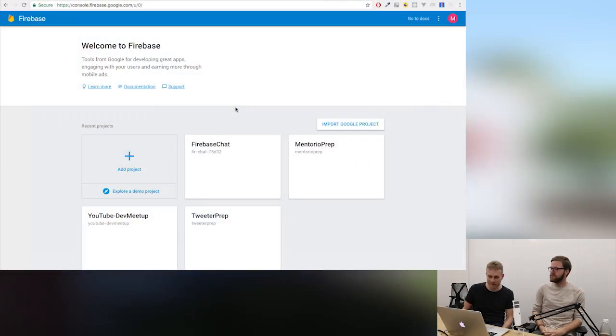But if you're building a mobile app that's dealing with a lot of the same things most people are dealing with, like signing users in, storing data, synchronizing data, sending push notifications, all of these things everyone does, we don't need to make you reinvent the wheel on top of a virtual machine or your own server. We can just give you these services in a very simple, easy to use way. And if you ever need it, Google Cloud is there for you to step onto from Firebase to build up really complex infrastructure.